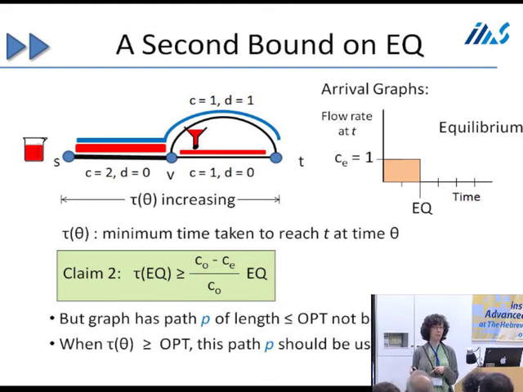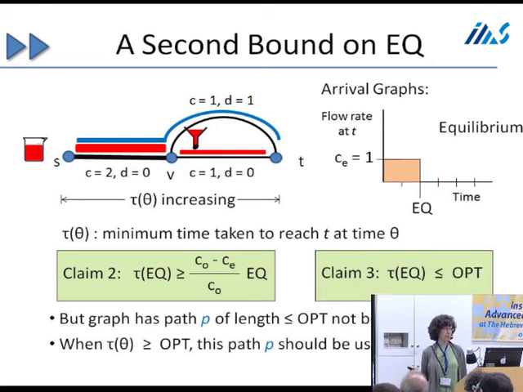So we have another phase. And since we're under the assumption that we have a one-phase equilibrium, this won't happen. Equilibrium will end before this point. Okay? So that gives us the second bound that tau of equilibrium is at most opt, because if tau of theta gets above opt, the phase ends and we have a new phase.